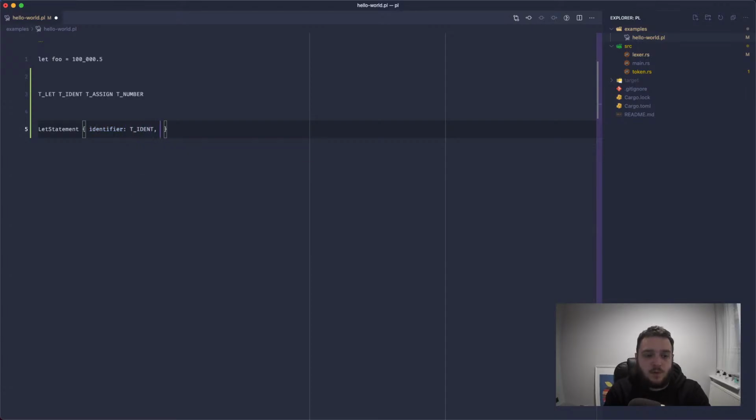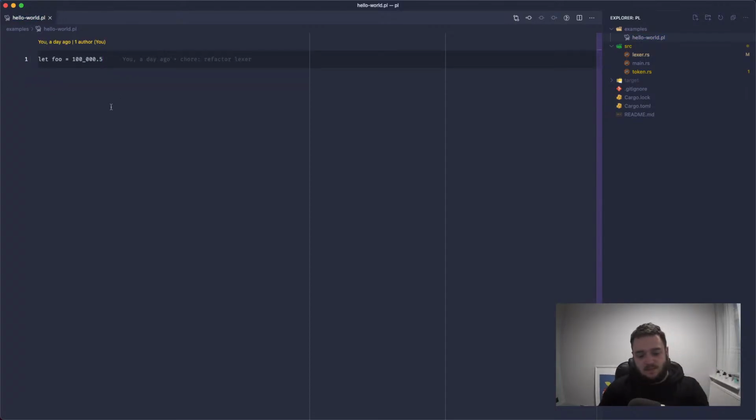And then we also want the initial value, which will be everything after T assign. And this is an expression. So this is valid JavaScript. This would be the name of the variable. Everything after the equals would be the expression.